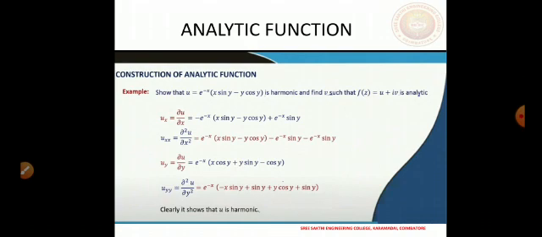uy. With respect to y, we take the first order partial derivative, and then by differentiating once again, treating x as constant, we can get the second order partial derivative. Having the first and second order partial derivatives, what we observe from the second order derivatives is that we have e power minus x, and e power minus x, with a minus x sin y here, and a plus x sin y.